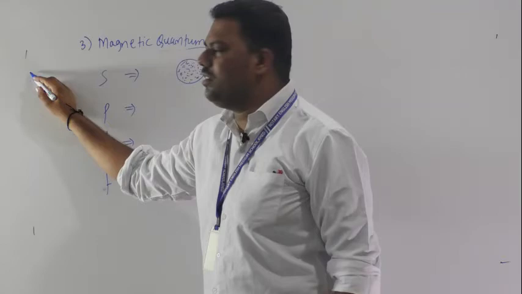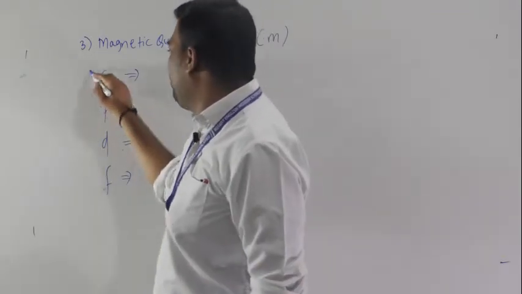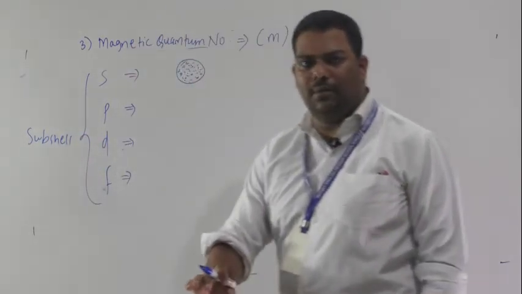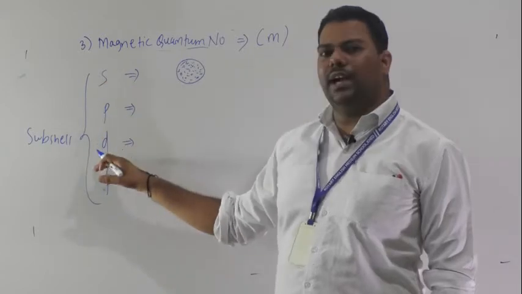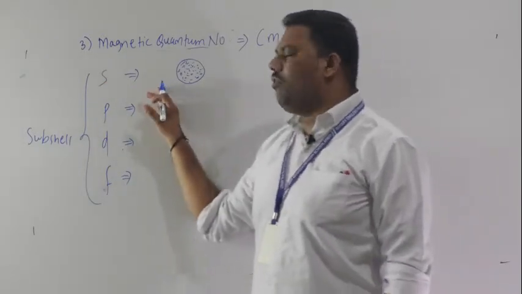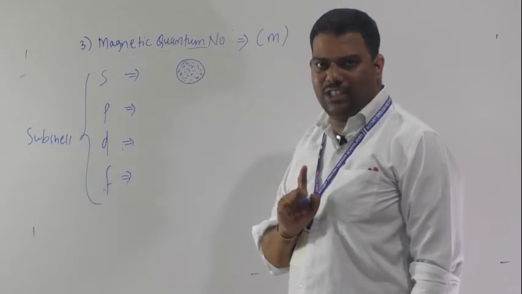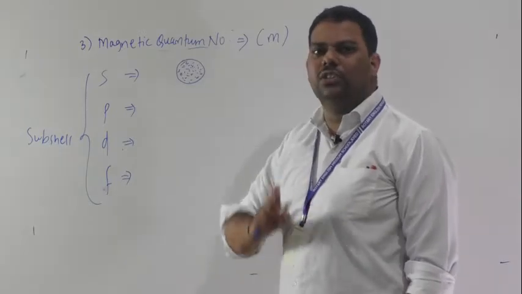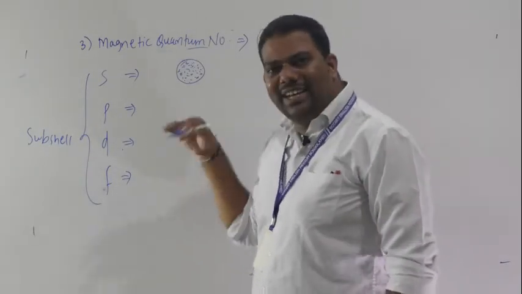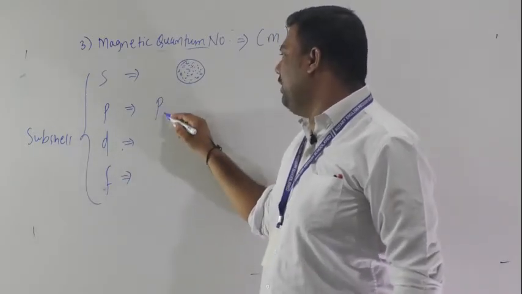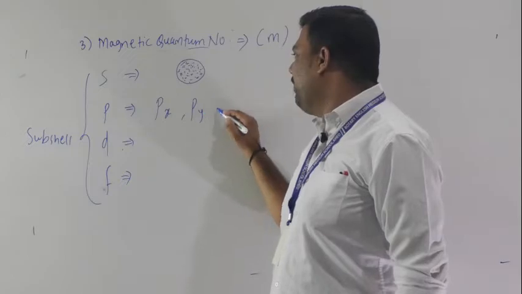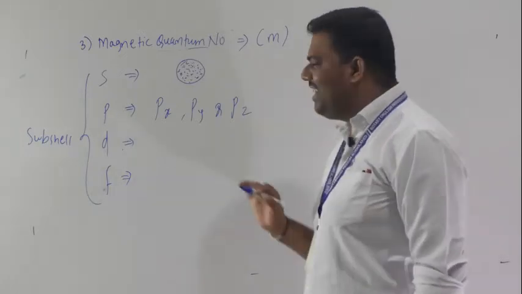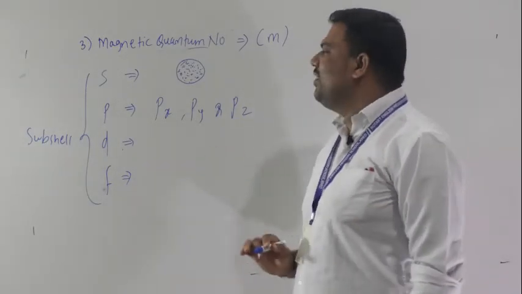These are all subshells. As you know, the shell is your K element, and the subshells are S, P, D and F. For S there is only one S orbital, and the maximum number of electrons in it is 2. In the P subshell there are subtypes: Px, Py and Pz.